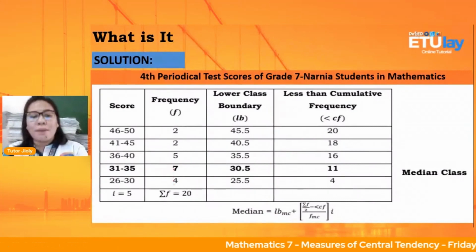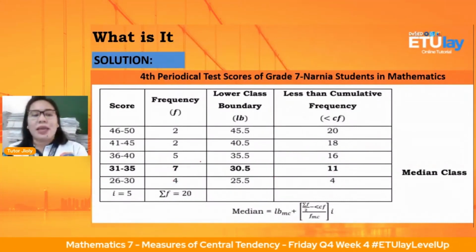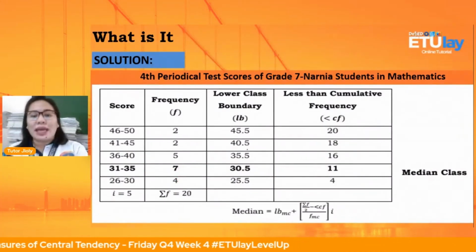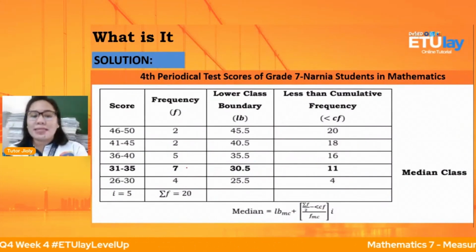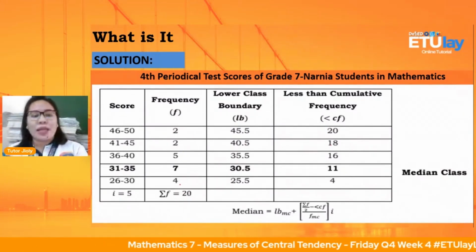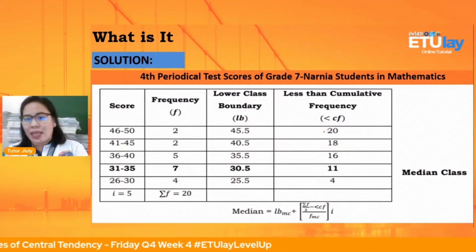So 4 plus 7, that is 11. Tama? Then 4 plus 7 plus 5, that is 16. Then 4 plus 7 plus 5 plus 2, that is 18. Then the last one, 4 plus 7 plus 5 plus 2 plus 2, that is 20.